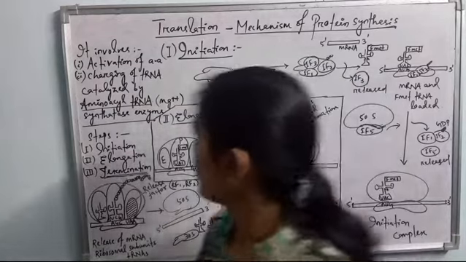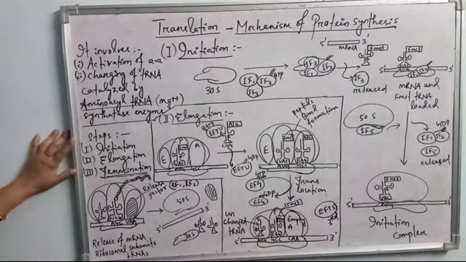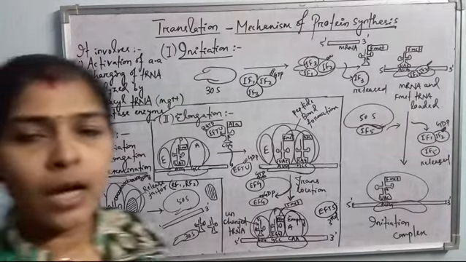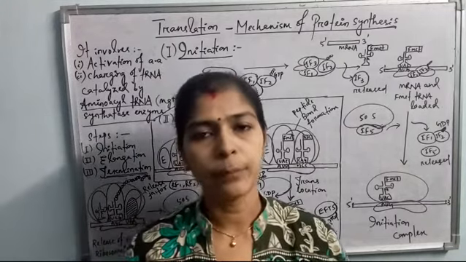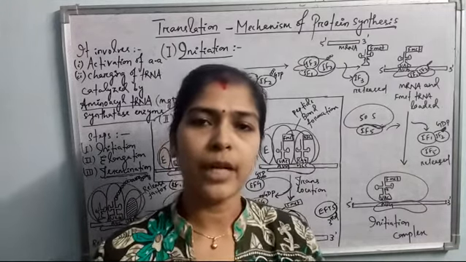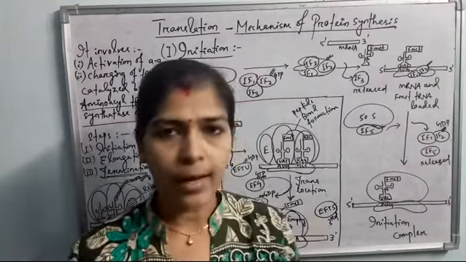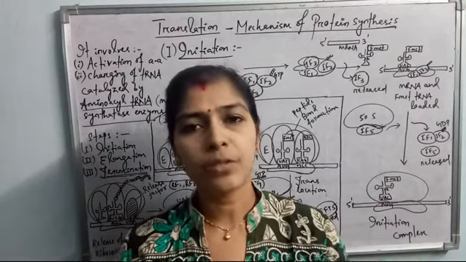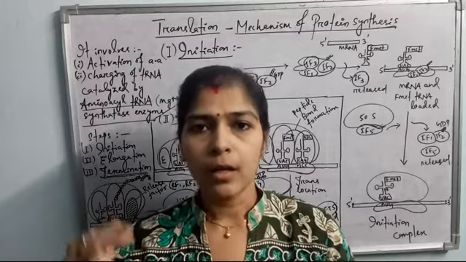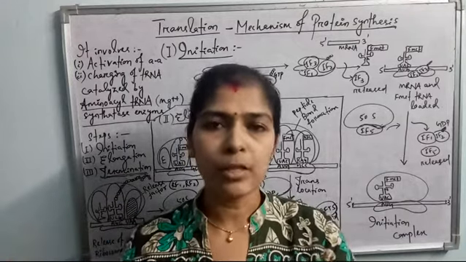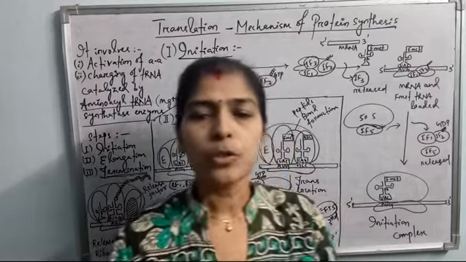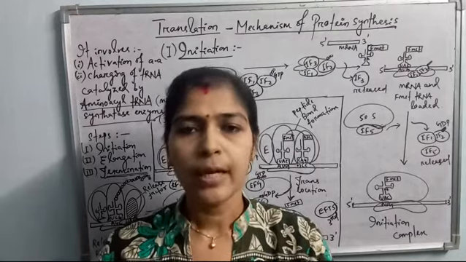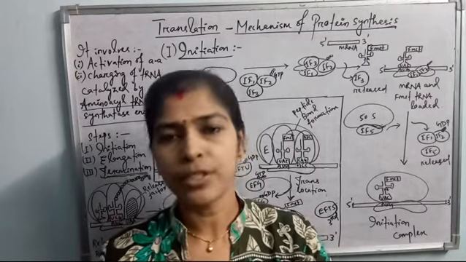So what are the steps of translation? There are three steps: initiation, elongation and termination. Initiation: I have also discussed that ribosomes have two units, the smaller ribosomal subunit and the larger ribosomal subunit, and they remain dissociated in the cytoplasm. But when protein synthesis occurs, only then do the ribosomal subunits unite. First, the 30S ribosomal subunit, that is the smaller ribosomal subunit, interacts with the mRNA and the first tRNA molecule.